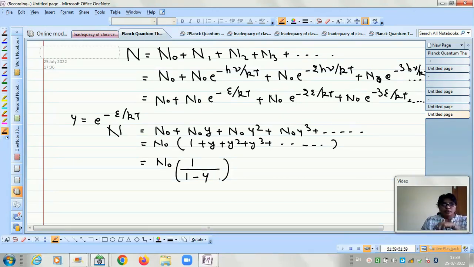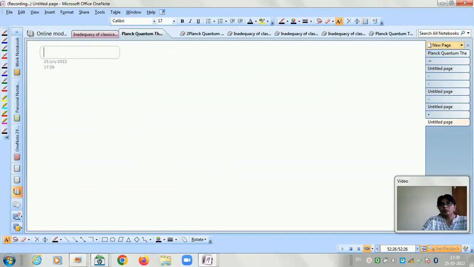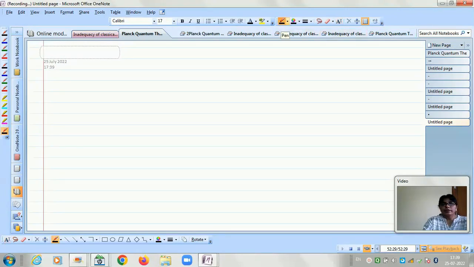Now let us recall what we are going to calculate. We are going to calculate the average energy, E bar, which is equal to E divided by capital N. E means the total energy of the system at the black body, and N is the total number of modes. So we have calculated this capital N, and now we have to calculate the total energy. So for calculating total energy, let us go to the next page and put the heading: calculation of total energy.